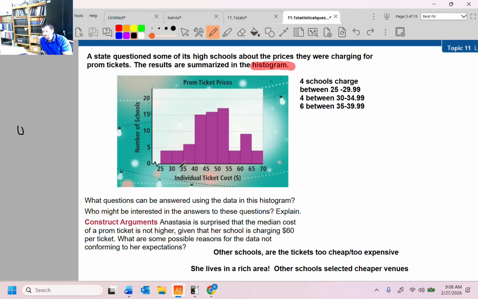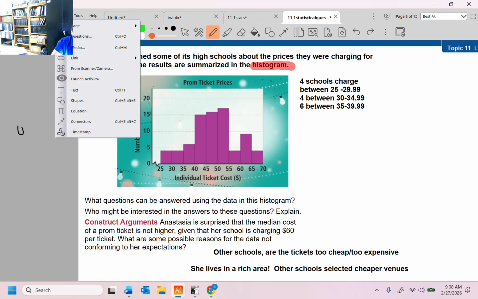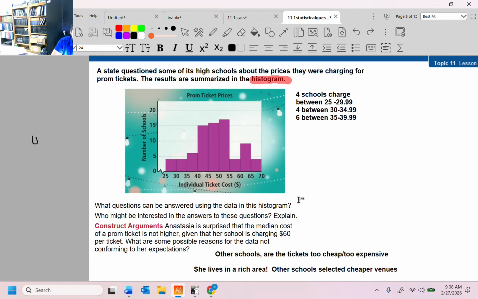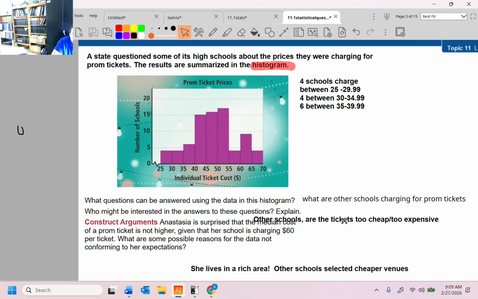So what questions can be answered in this datagram? Well, lots of questions. What we're trying to figure out is what schools charge for prom tickets. That's the big question. What are other schools charging for prom tickets? Of course, we have nothing to do with prom at DHS. That's student led. That's a parent thing. Who might be interested in these answers? Other schools. Are they selling tickets too cheap? Or are their tickets too expensive?